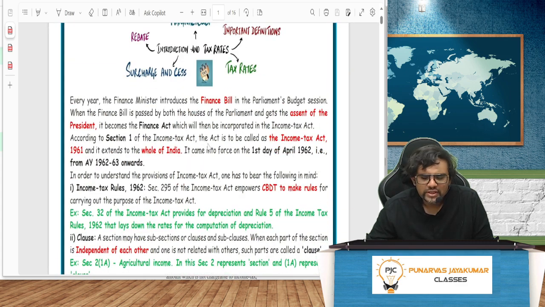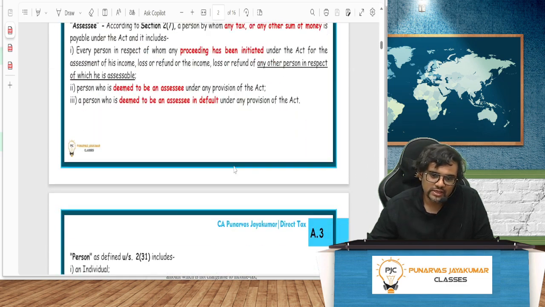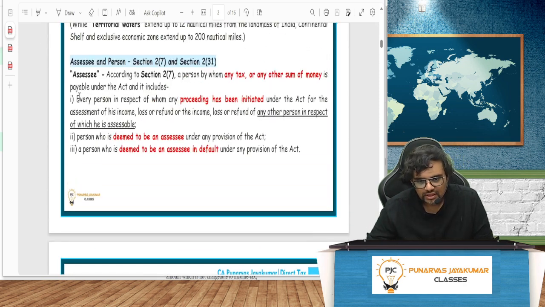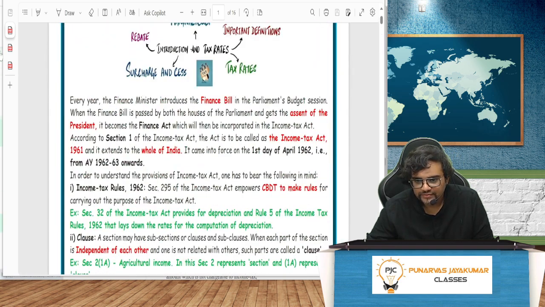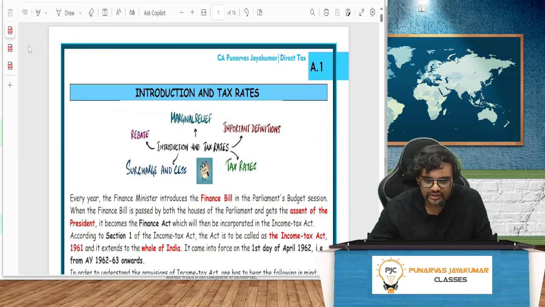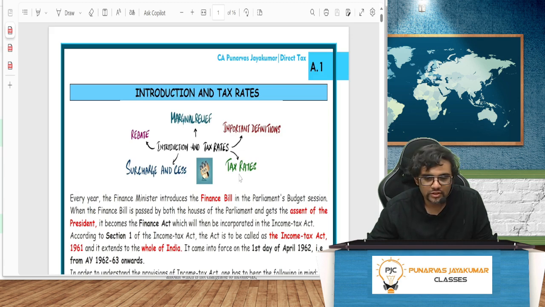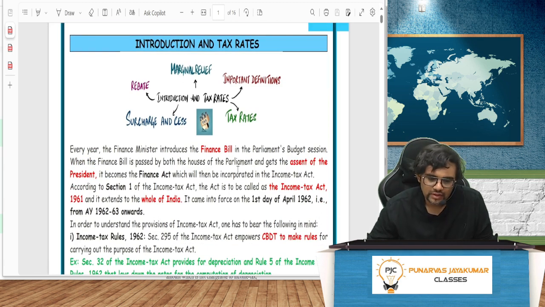I'll not call it any regular batch, exam oriented batch, or fast track. Let's just do it and everything will be done. We'll do it as in depth as possible and also solve a lot of questions. Since Finance Act 24, there have been a few amendments, so the Q&A will reach you shortly. The first one, the introduction, I've already sent to you. You can go through it. It is going to be very simple. We will complete everything in depth, with the Q&A, so that you will have the confidence to write the examination.